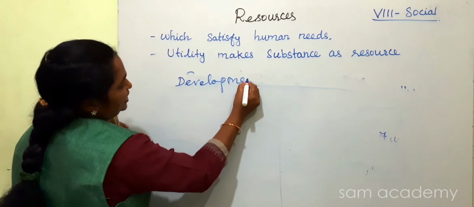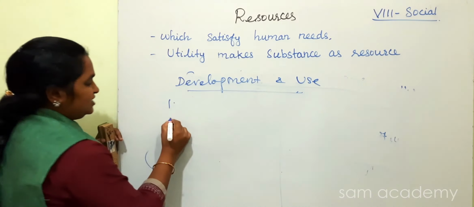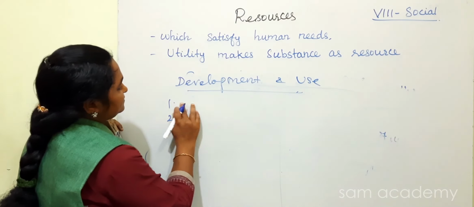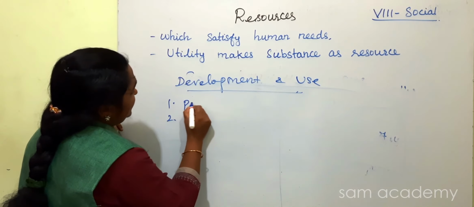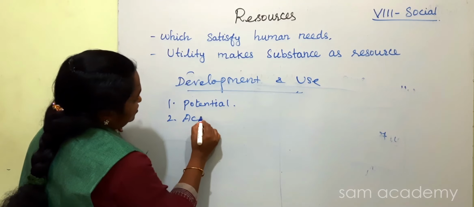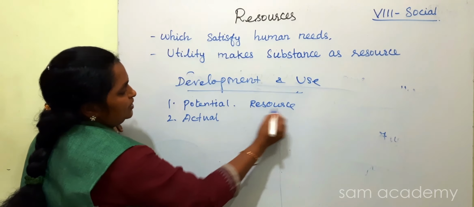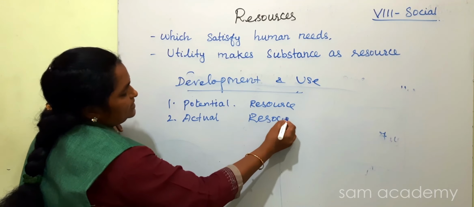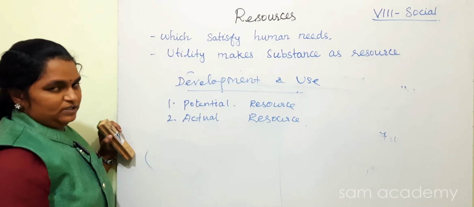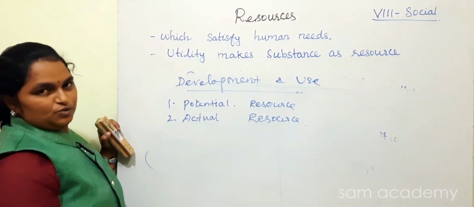We will discuss these two: one is potential resource, another one is actual resource. So in this also they will ask to distinguish between potential resource and actual resource. They will ask the question. Okay, what is a potential resource? What is an actual resource?